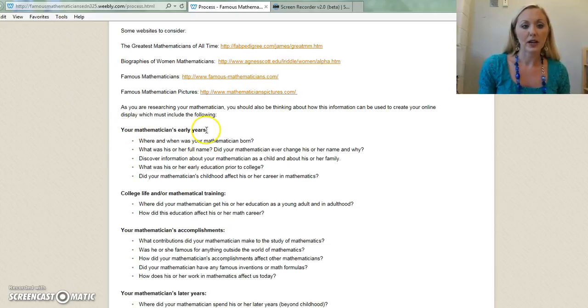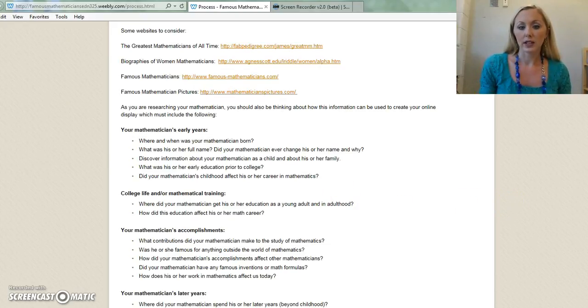So under your mathematician's early years, where and when was your mathematician born? What was his or her full name? Did your mathematician ever change his or her name and why? Discover information about your mathematician as a child and about his or her family. What was his or her early education prior to college, if they went to college? Did your mathematician's childhood affect his or her career in mathematics? So underneath the early years, you want to consider all of those questions and include all of them in your project, not just one or two.